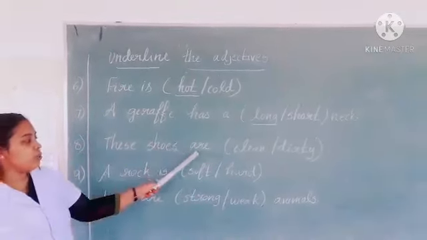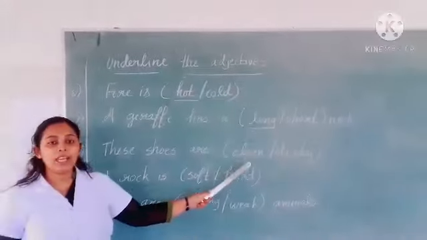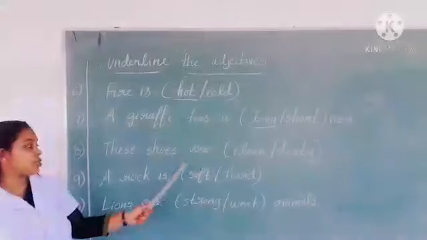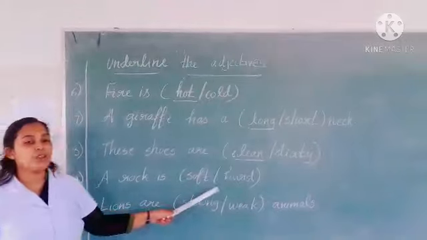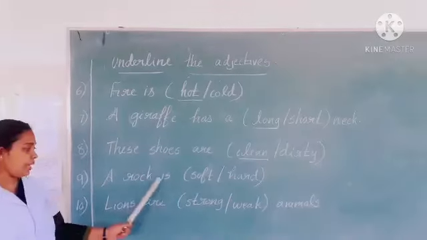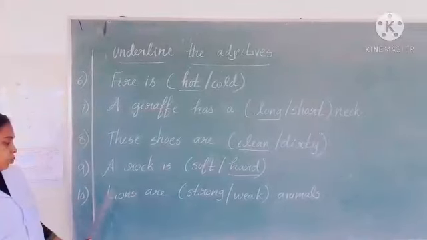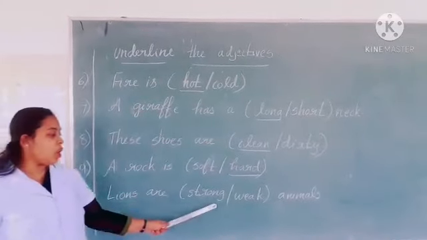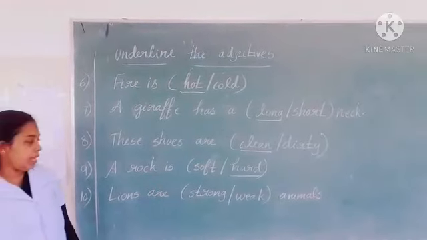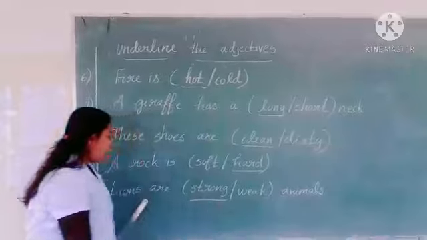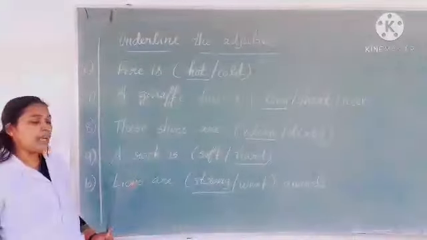Eighth one, these shoes are clean or dirty. And ninth, a rock is soft or hard? Yes, hard. And 10th one, lions are strong or weak animals. Strong or weak lions? Yes, strong animals. Lions are strong animals. It shows the quality of lions.